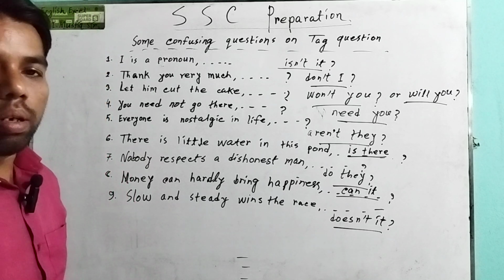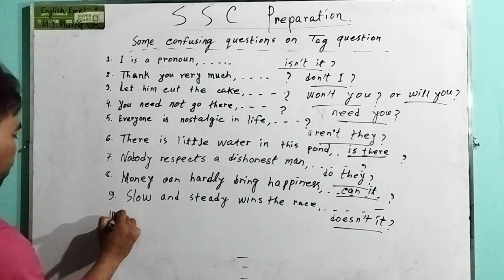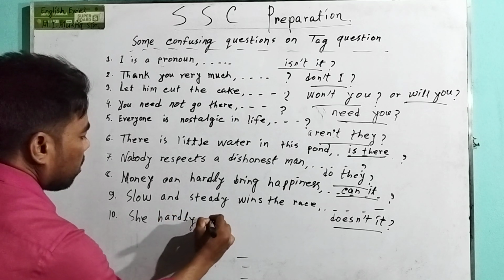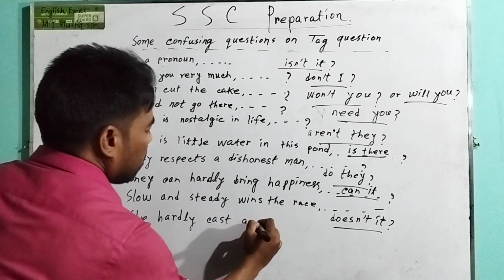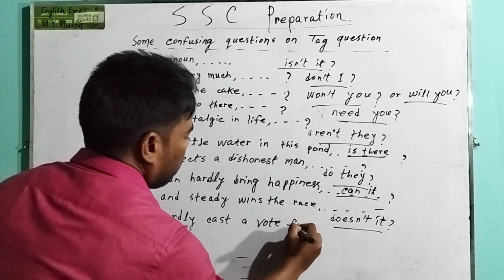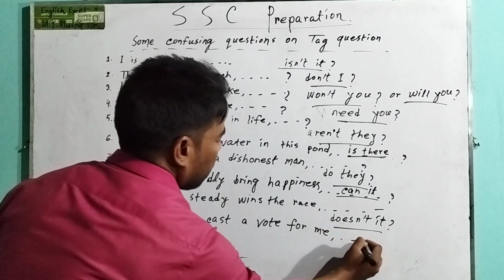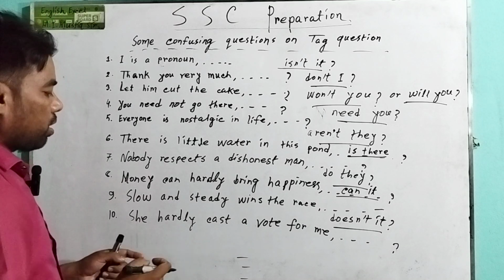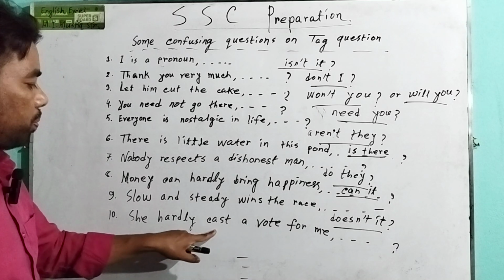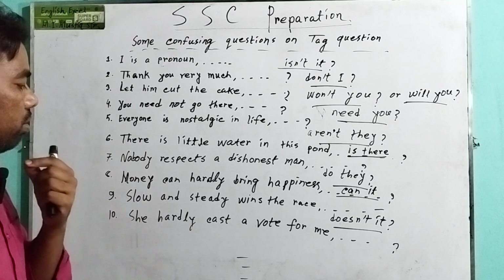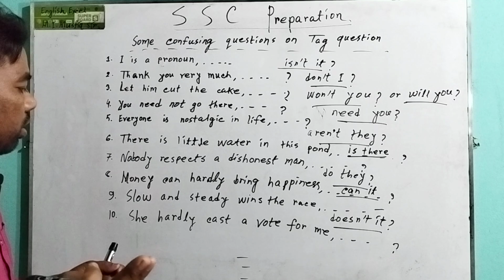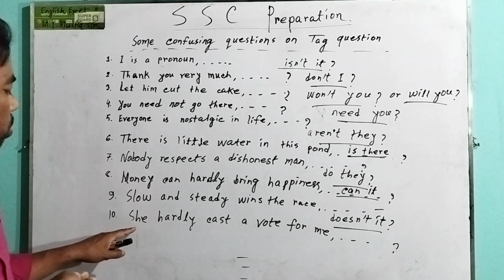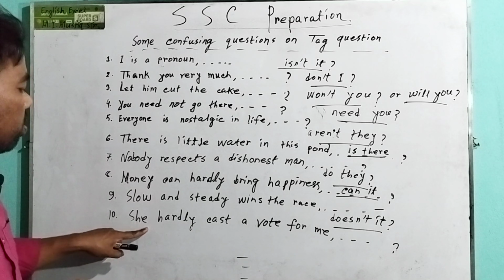Question number 10. "She hardly cast a vote for me." Here "hardly" is a negative word. That's why we have to take a positive tag. If we look at the subject, "she" is third person singular.